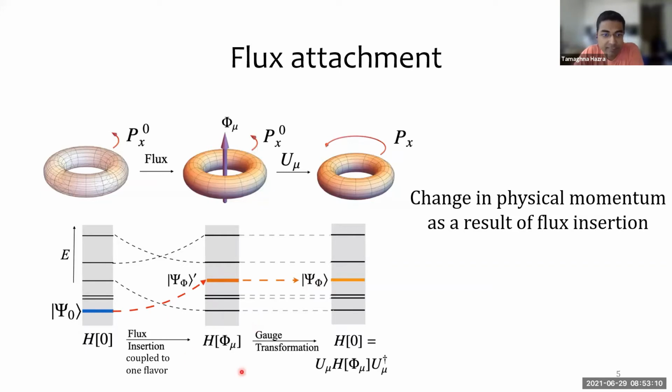Now, since this is a gauge symmetry, the new Hamiltonian is unitarily equivalent to the old one, and we can use this unitary transformation to go back to the initial gauge. And evaluating the momentum of the final state in the initial gauge tells us what is the change in physical momentum as a result of this flux insertion.